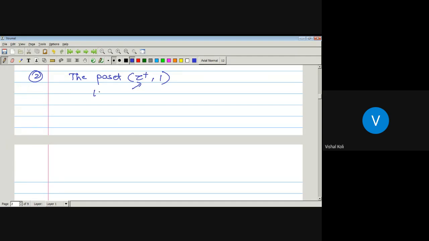Let A and B be any two elements belonging to Z plus; it means A and B are any two positive integers. Now we have to check whether this poset Z plus with relation division is a lattice or not. If it is a lattice, then what is the least upper bound and greatest lower bound? And if it is not, then why?